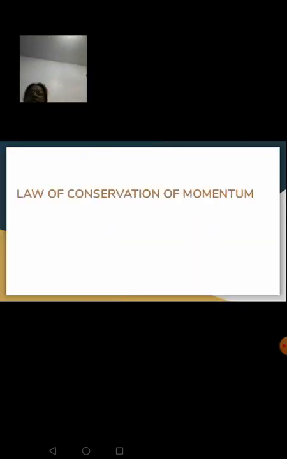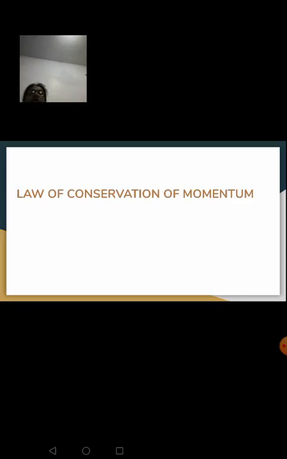So in today's session we will be doing this law of conservation of momentum. So the term momentum is already taught to you. Momentum is the product of mass and velocity. Remember, all of you, momentum is the product of mass and velocity. You should know momentum, then only you can proceed with this law of conservation of momentum.